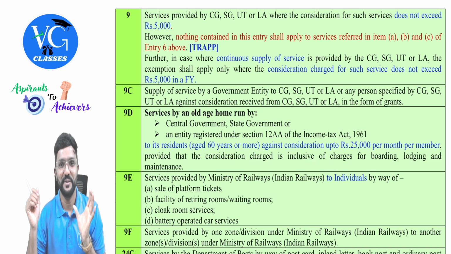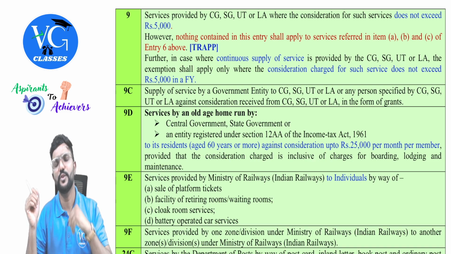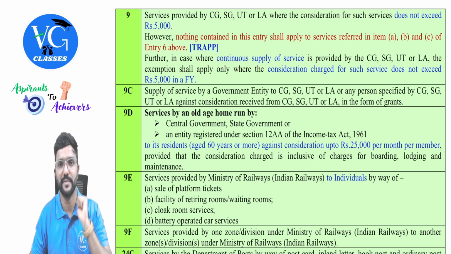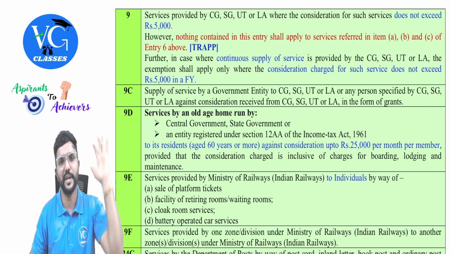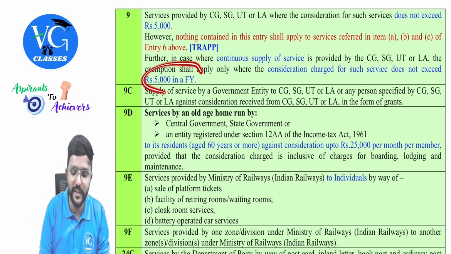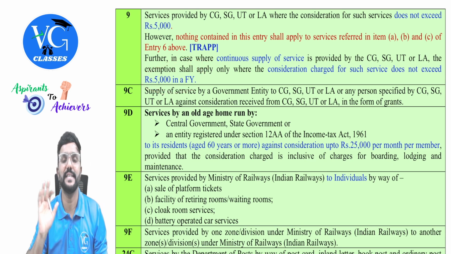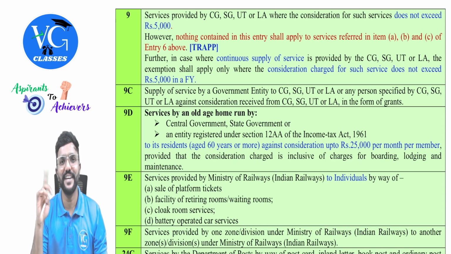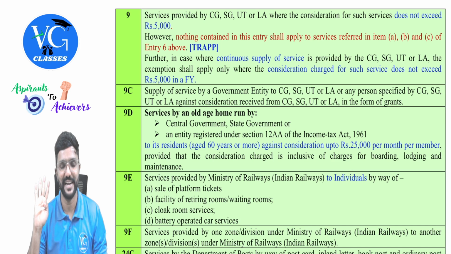Per year. So assume service is provided throughout the year. Continuous supply of service means when service is provided for more than 3 months. But let us assume the government is providing the services to me throughout the year. So only if the value for a year is less than or equal to 5,000, it is exempt. Sir, what if every month they are charging 4,000? Every month 4,000 means 4,000 into 12. In a year it is 48,000. Fully taxable. Fully taxable, guys.